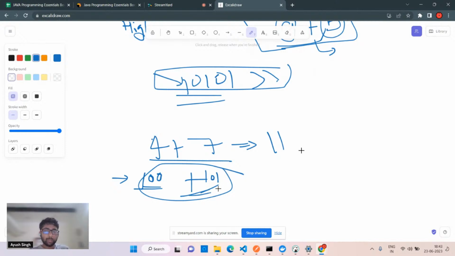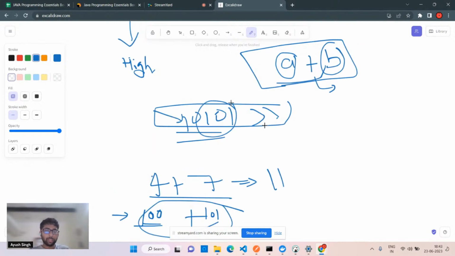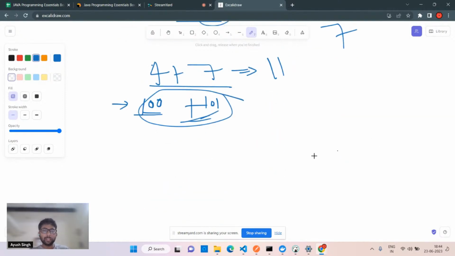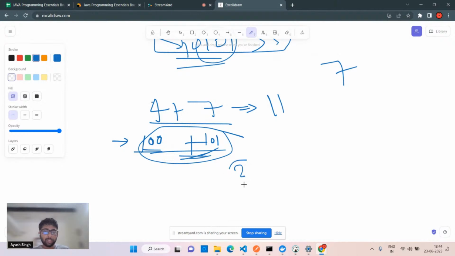It works faster because you are directly working on the bits, rather than writing the number 7 in the decimal format, which is to the base 10. This is to the base 2, the binary format, and this is to the base 10. If you remember, this is simple maths, which was there in high school and in the intermediate.